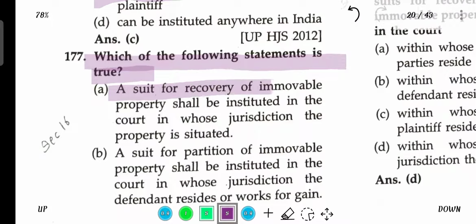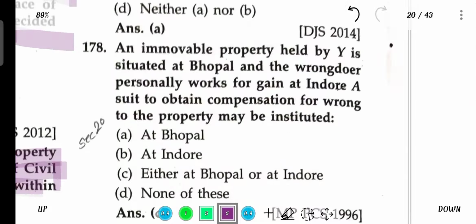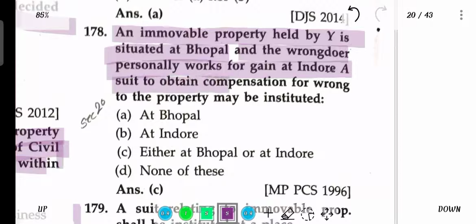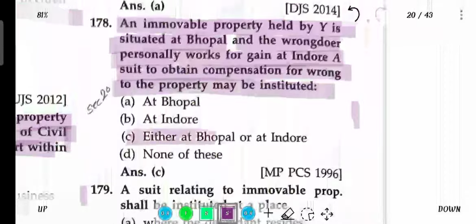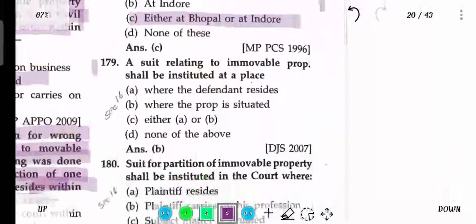A suit for recovery of immovable property shall be instituted in a court in whose jurisdiction the property is situated. For example, immovable property held by Y, situated at Bhopal, is wrongfully held by a wrongdoer who personally works for gain at Indore. The suit for compensation for the wrong to the property may be instituted in either Bhopal or Indore.